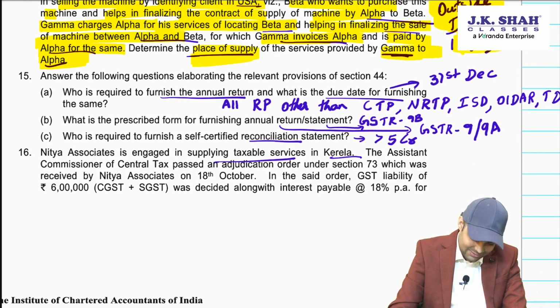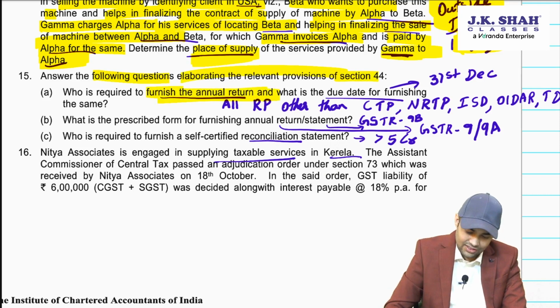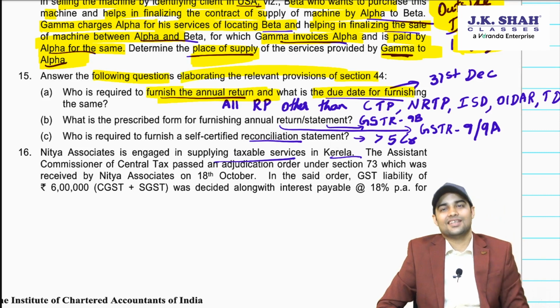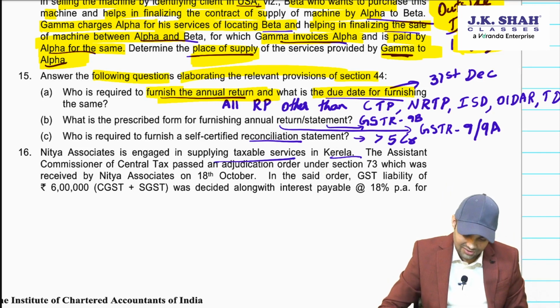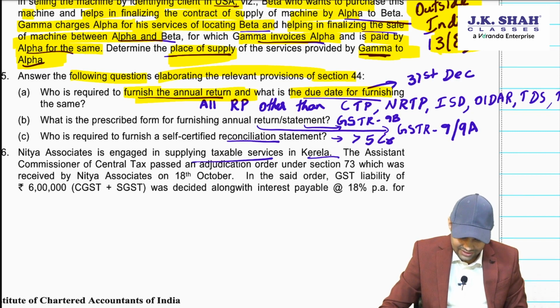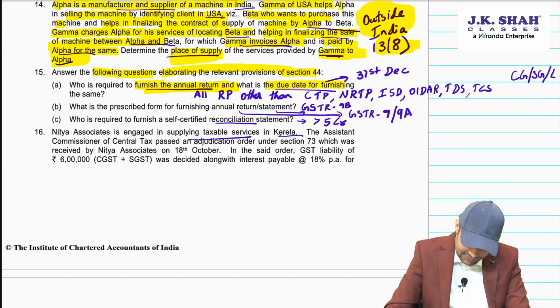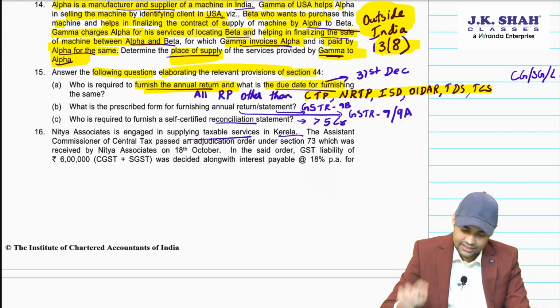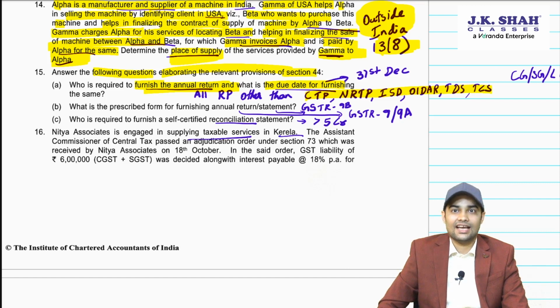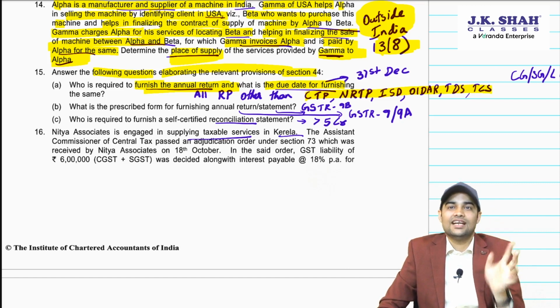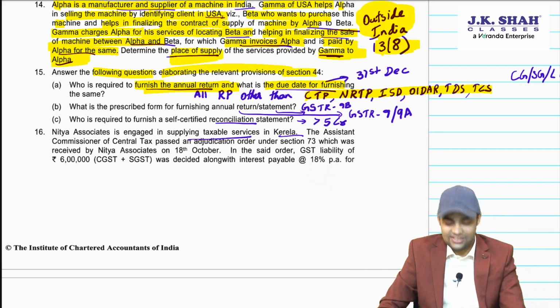Then a very small theoretical question. Let's see. Answer the following questions elaborating the relevant provision under section 44. Who is required to furnish annual return and what is the due date? People, who is required to furnish annual return? All registered persons are required to furnish annual return other than CTP, NRTP, ISD, TDS, TCS. TDS and TCS? No. TCS is required to submit one annual statement but not annual return.